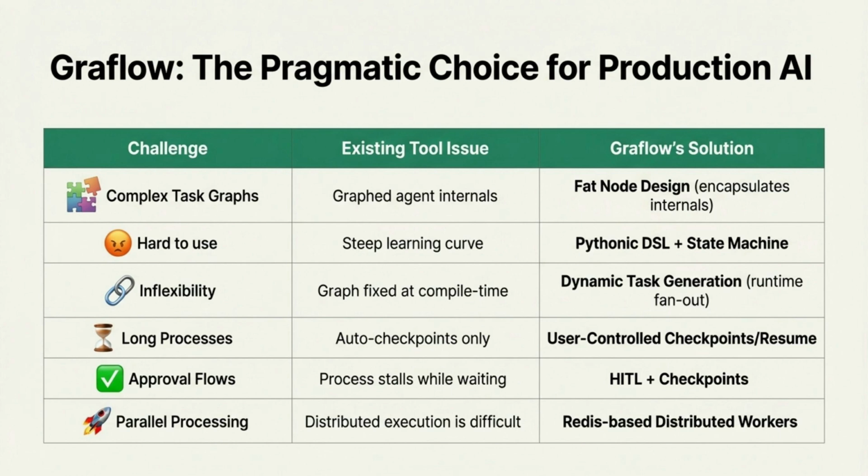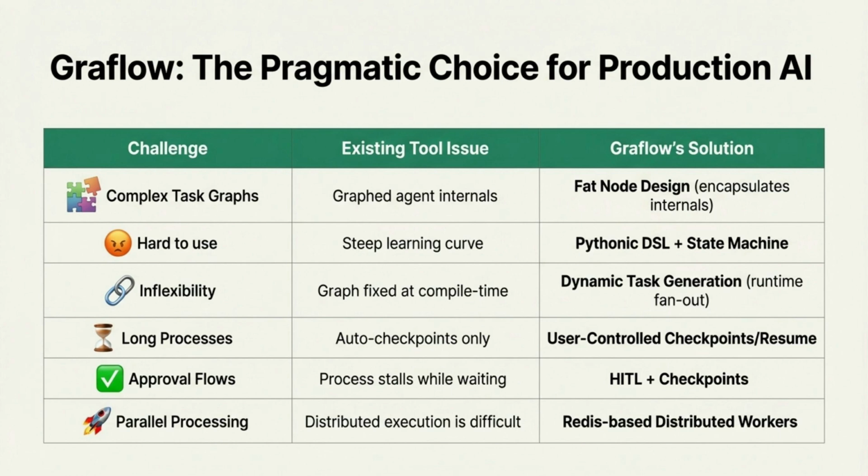This slide summarizes why Graflow is a pragmatic choice for production AI by mapping real-world challenges directly to concrete solutions. Many existing tools expose agent internals in the workflow graph, leading to complex and fragile structures. Graflow avoids this with its fat node design, encapsulating agent logic inside each node. Usability is addressed through a Pythonic DSL combined with state machine execution, keeping workflows readable while remaining dynamic at runtime.